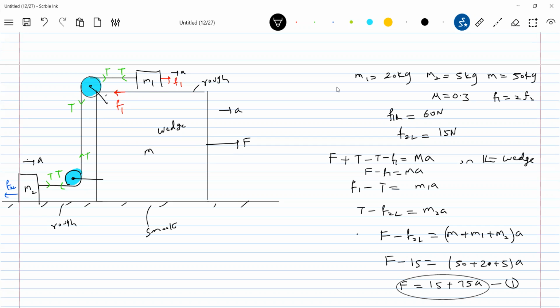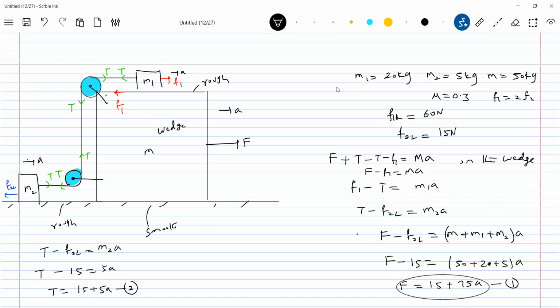Let's come for this. T minus F2L is how much? We know 15. M2 is how much? 5. T is equal to 15 plus 5A. This value of T, I'll substitute here.